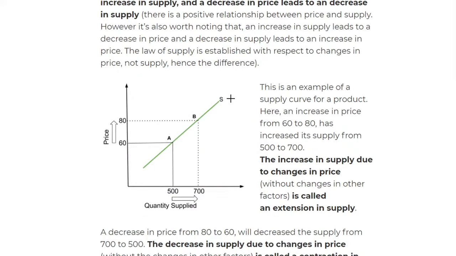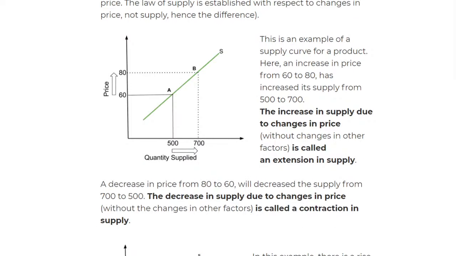So you can see from this curve, it's left to right. The demand curve is right to left. So it's quite important to know that, because in the exam, if you switch them up, you're going to get them wrong, okay? And this one says that if I go up, if I increase the price, quantity supplied will also increase, okay? So yeah, and this also applies to extension and contraction.